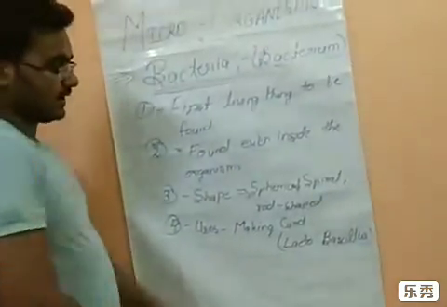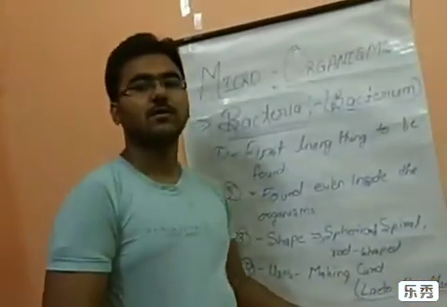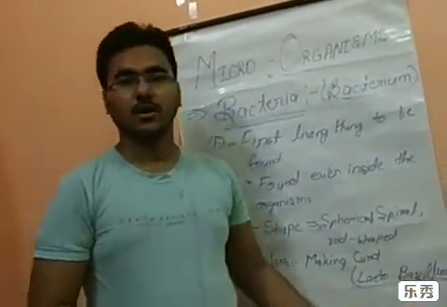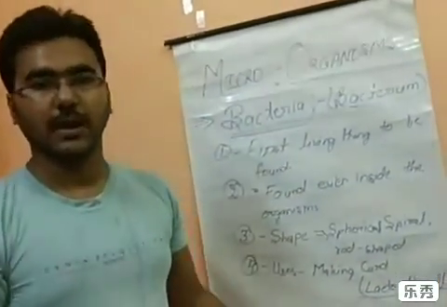This is the name of the bacteria that is responsible for the conversion of milk into curd. If bacteria were not there, we would not be able to get curd from milk.